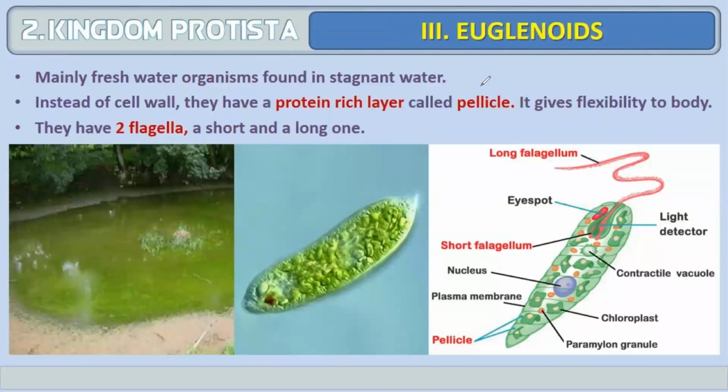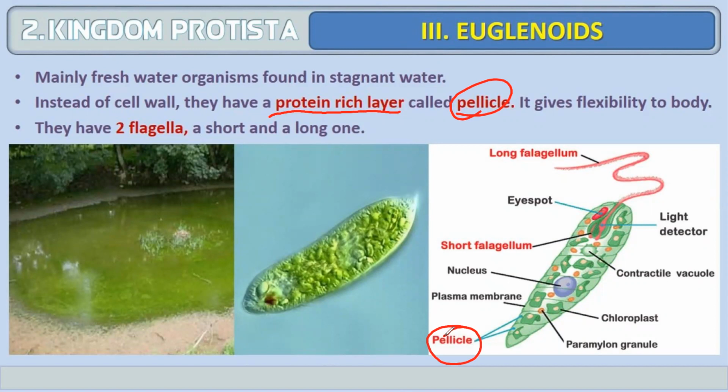Next one is euglenoids. They are mainly freshwater organisms found in stagnant water. Instead of a cell wall, they have a protein-rich layer which is known as pellicle. Here you can see instead of a cell wall, they have a protein-rich layer known as pellicle. It gives flexibility to the body so they can move easily.